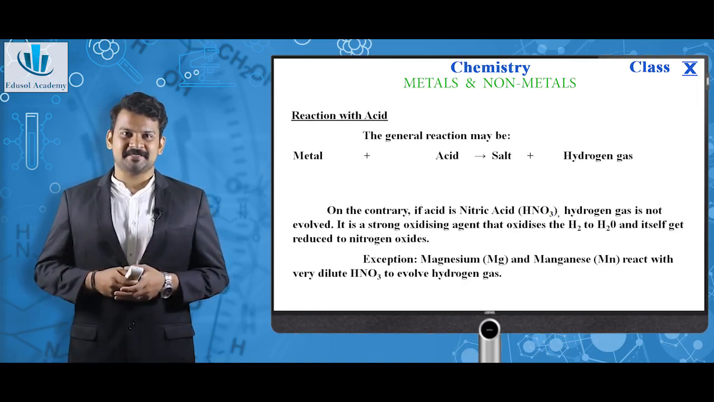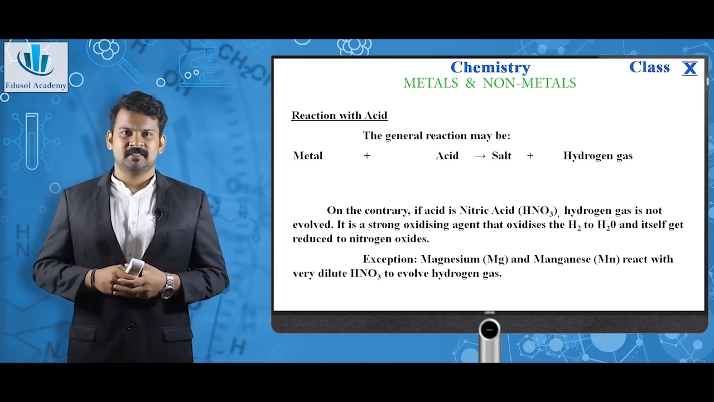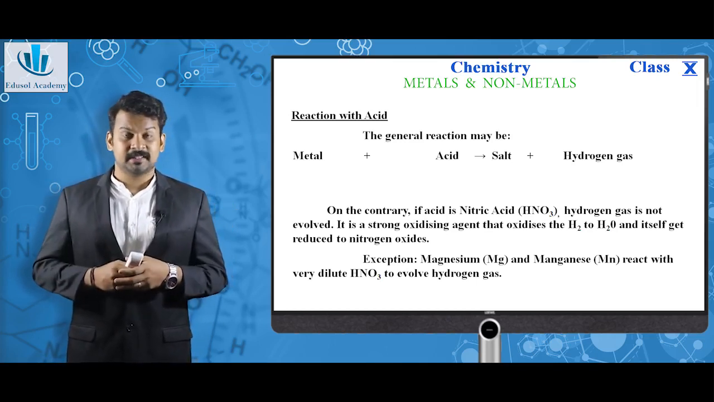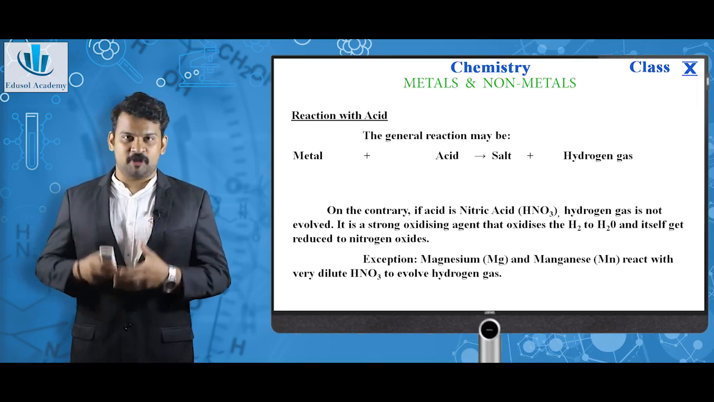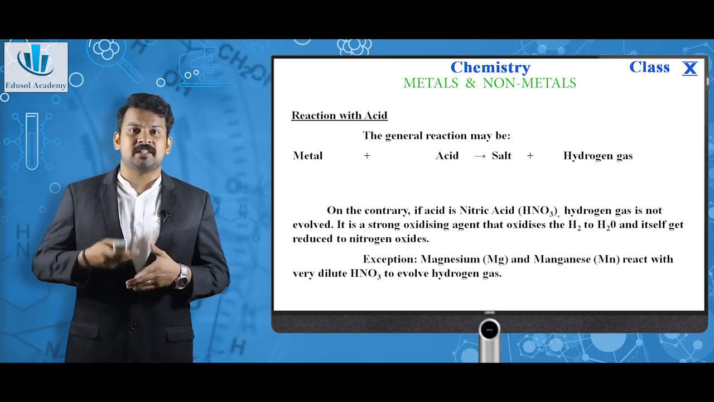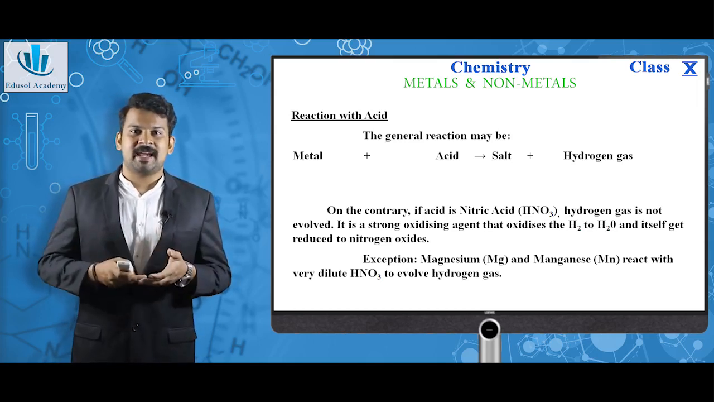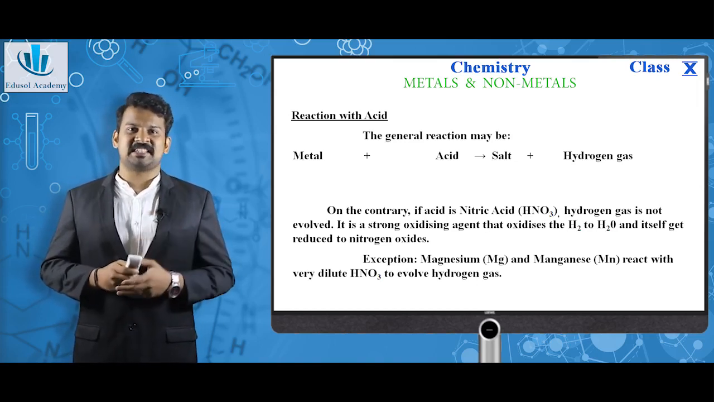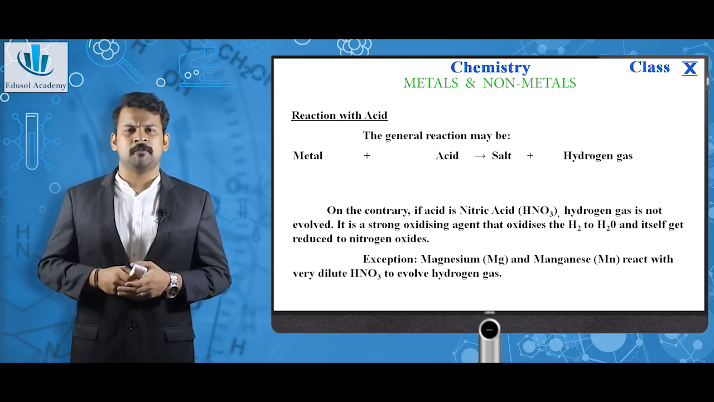Next, reaction with acid. The general reaction may be metal plus acid giving salt and hydrogen gas. But there is a small difference when this happens with nitric acid. If the acid is nitric acid, hydrogen gas is not evolved. This is because nitric acid is a strong oxidizing agent. If hydrogen gas is liberated, nitric acid oxidizes that hydrogen to water, which means H2 is oxidized to H2O, and the nitric acid itself gets reduced to nitrogen oxides. But there is a small exception. Manganese and magnesium react with very dilute HNO3 to evolve hydrogen gas.